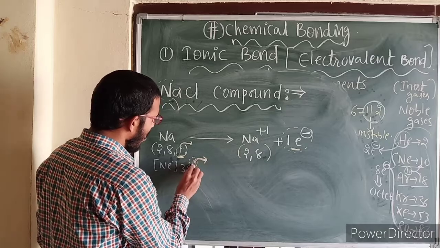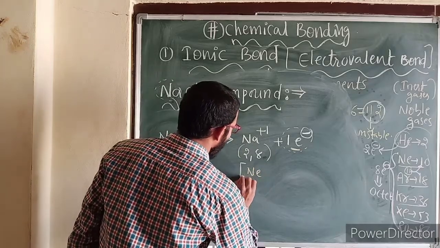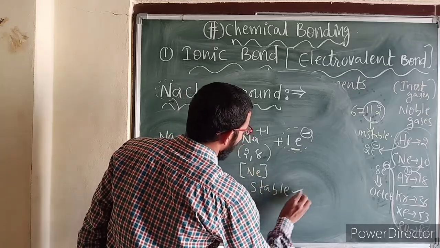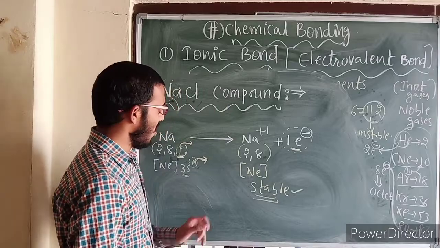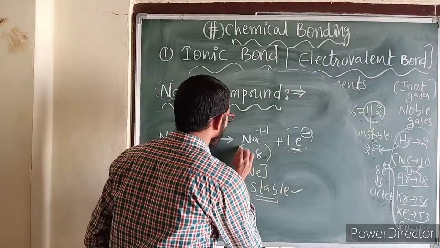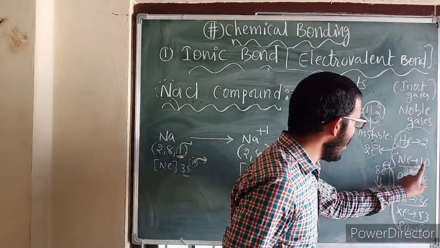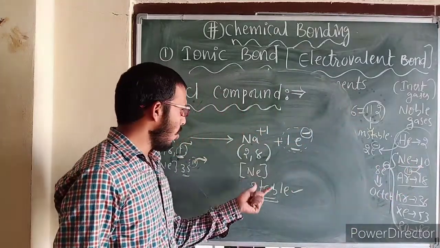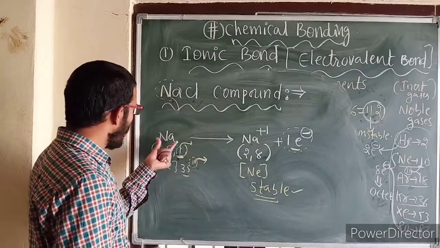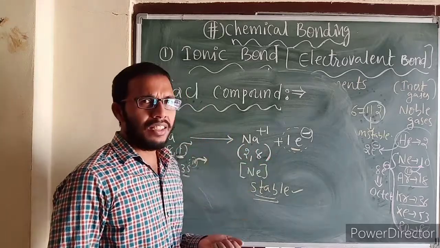After this electron goes, now this can be written as neon, so it is going to become stable. Okay, now it got the nearest noble gas configuration. 2 plus 8, total how many electrons? 10 electrons. So 2 plus 8, 10 electrons means sodium acquired neon gas configuration, therefore it became stable. So in this NaCl compound, by losing the electrons, the sodium is going to get stability in this manner.